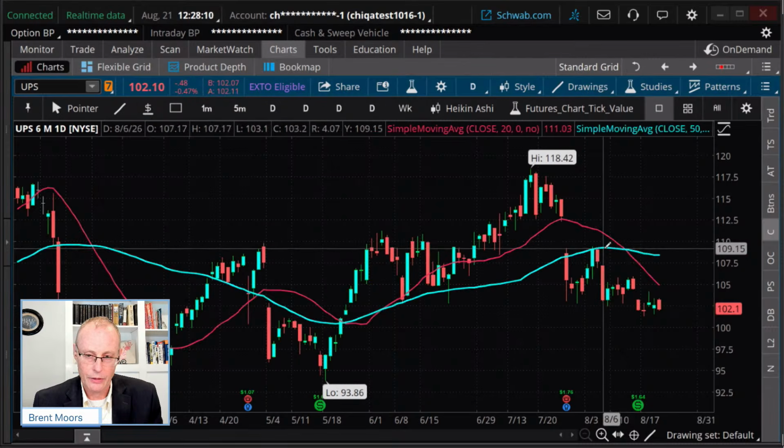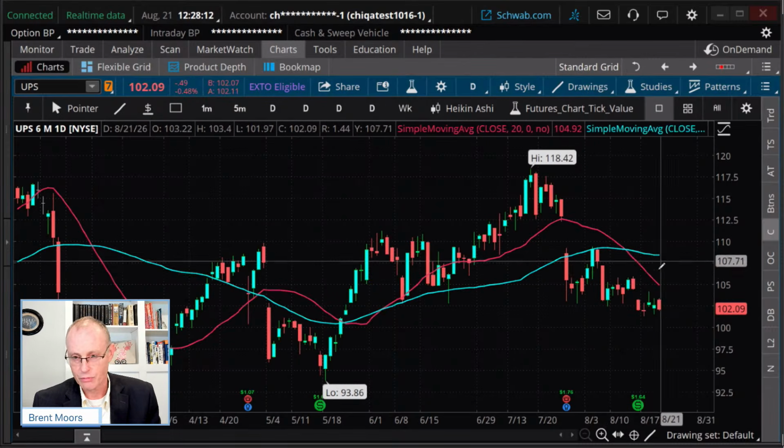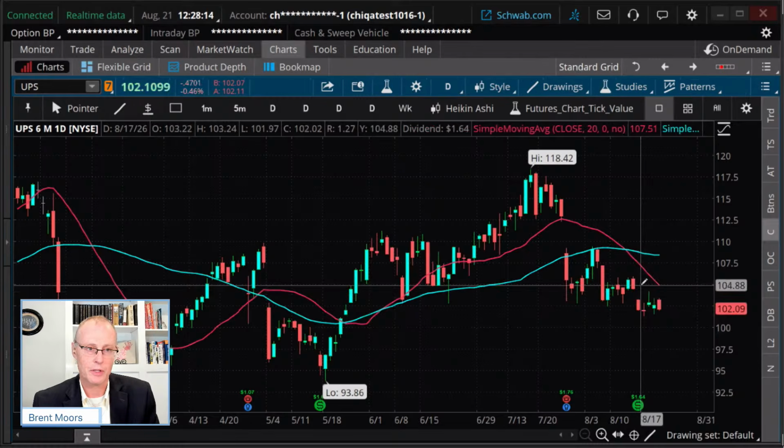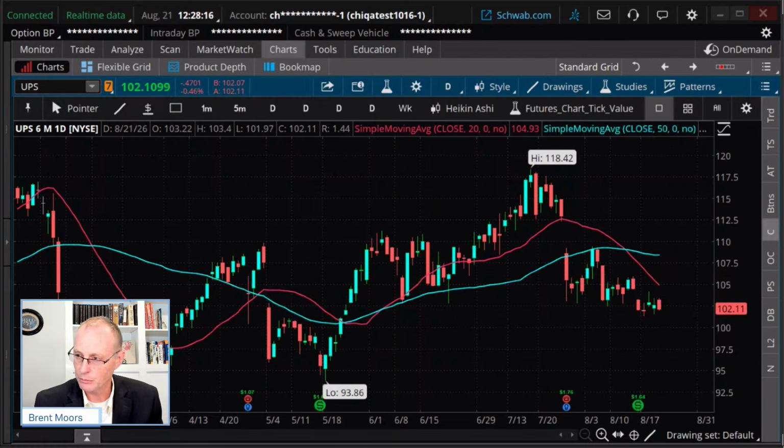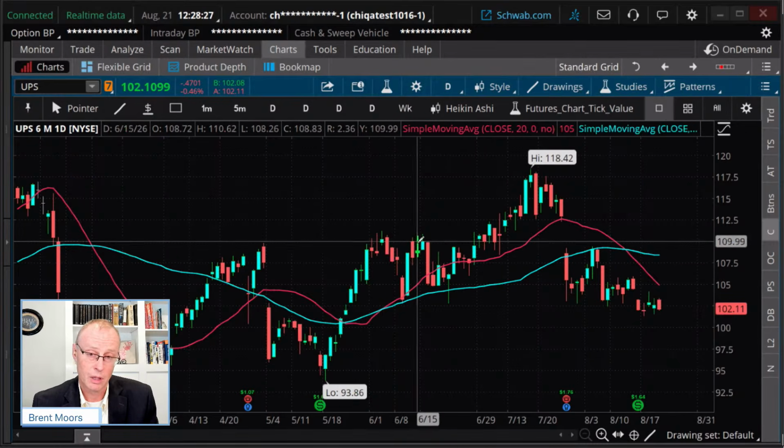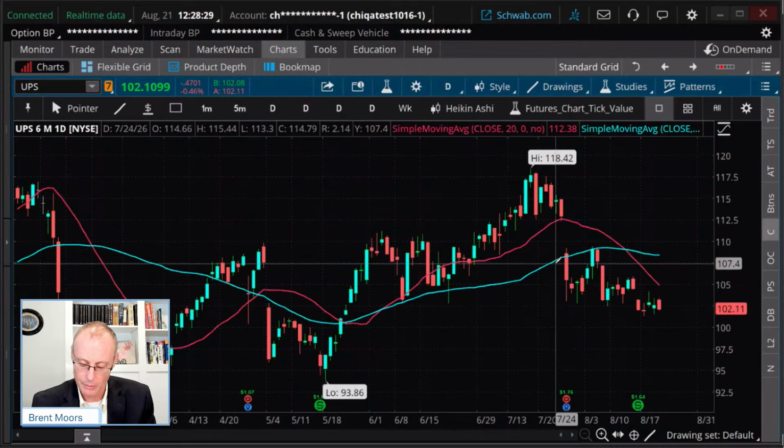For this, we'll look at things like trend, support, resistance. I'm going to call this bearish here on UPS, okay? We're going to consider things like liquidity. There's other trades out there that you can look at that are bearish. Most right now are trending up, but I'm going more bearish on this, but check liquidity out.